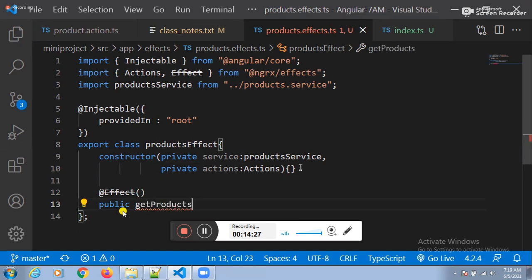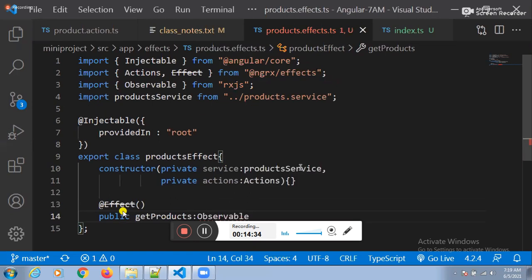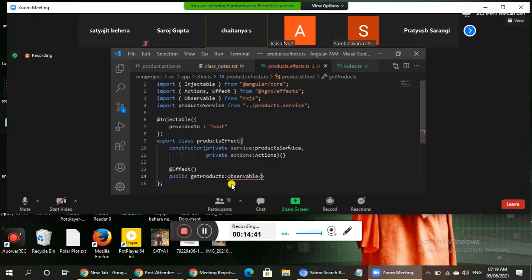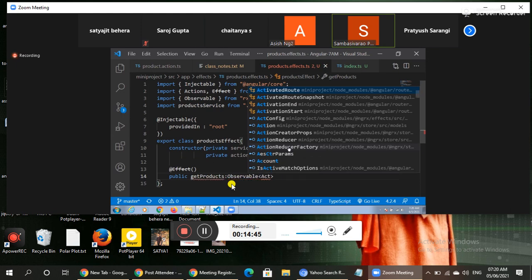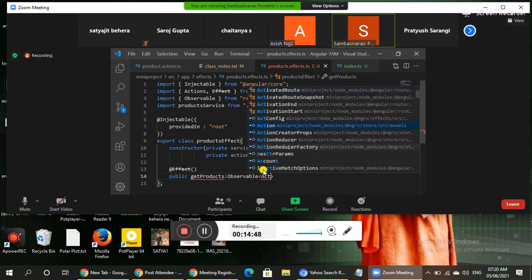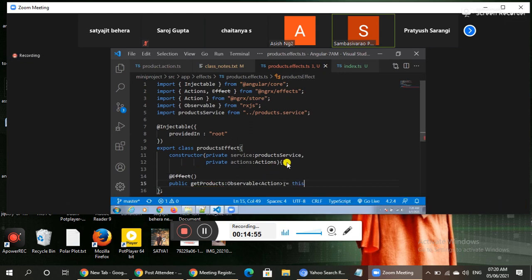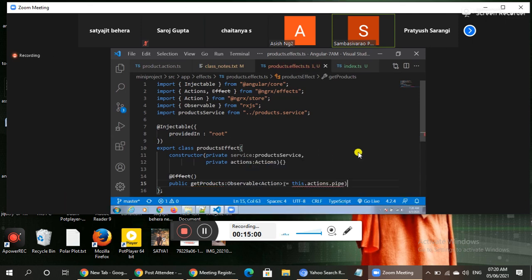Public get products variable. Can I execute it asynchronously? Yes, sir. To execute asynchronously, we need to go for observable. We need to implement action by action. To implement action by action, we need to go for the action. We need to implement one by one.